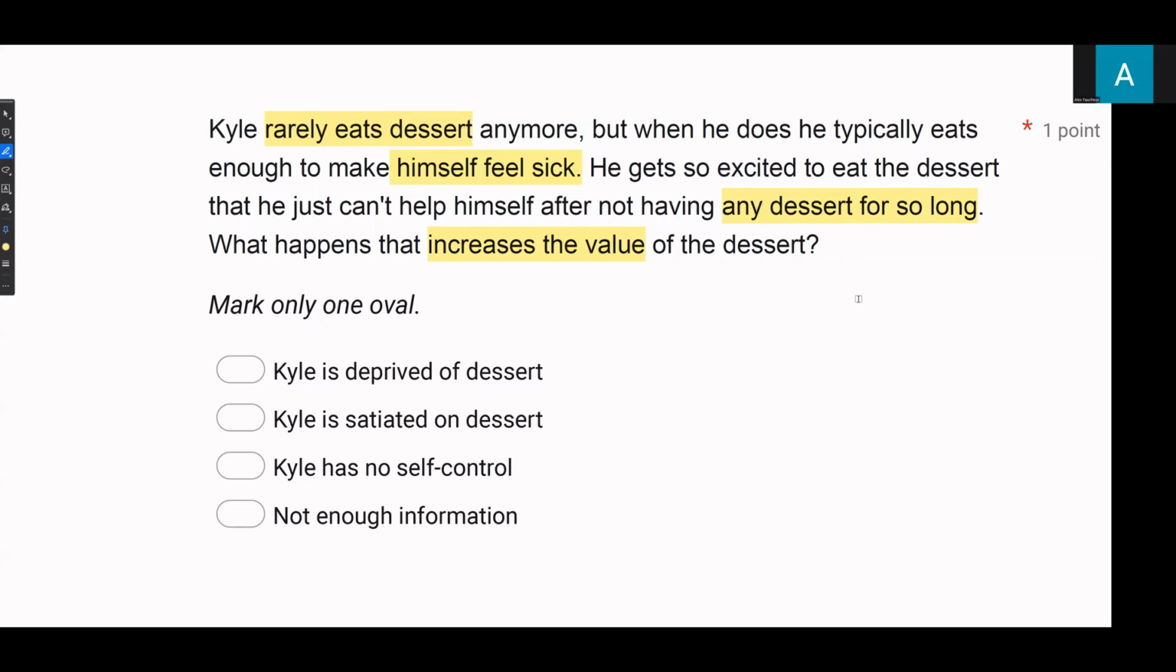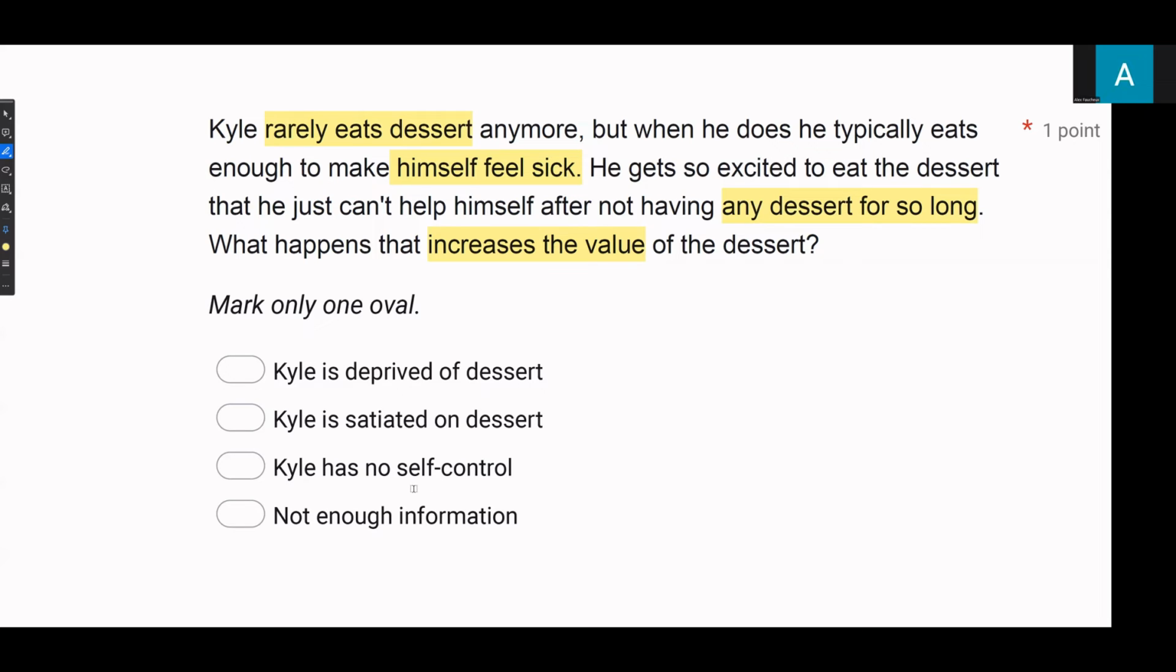Well, he's deprived. So what's increased the value of the dessert? Well, A, Kyle has been deprived of dessert. Kyle is not satiated on dessert because he's never getting dessert. When he finally gets a chance to eat dessert, he eats too much because he's been deprived.